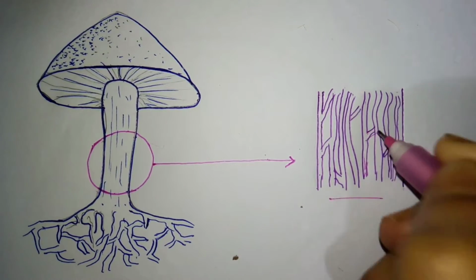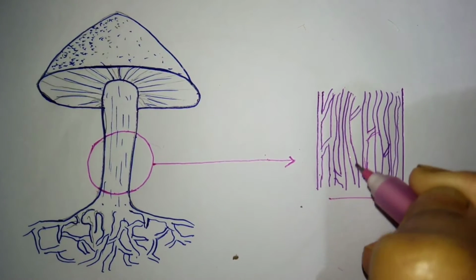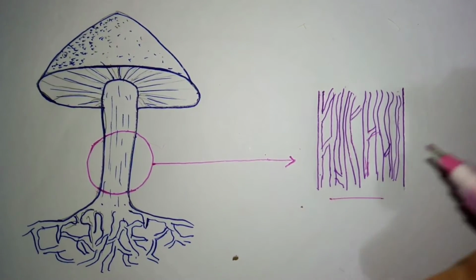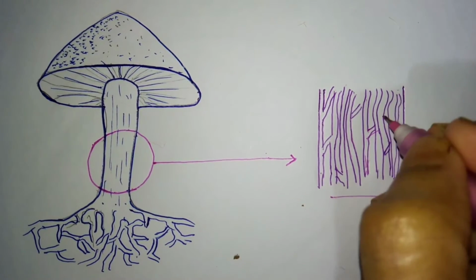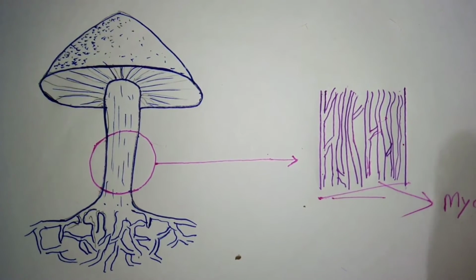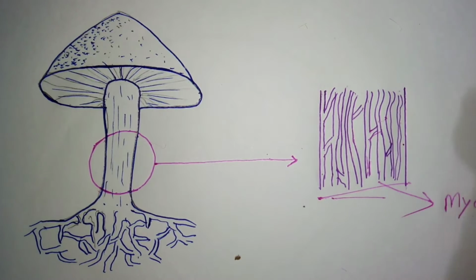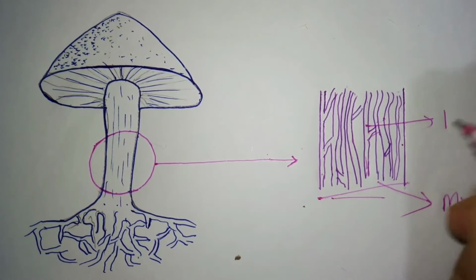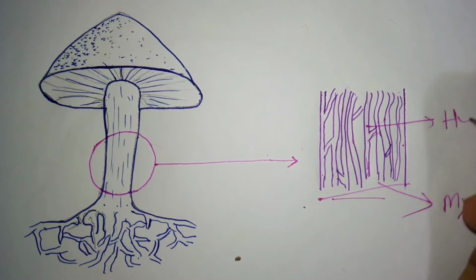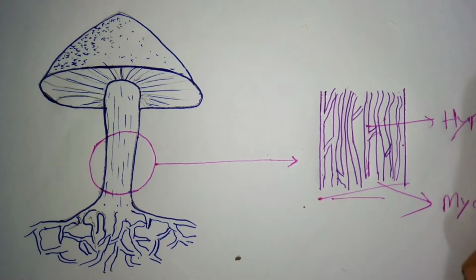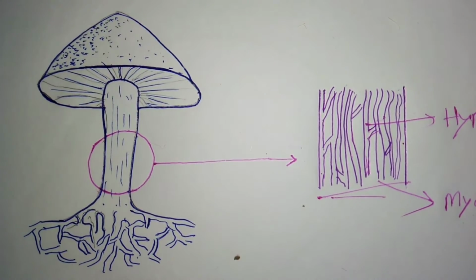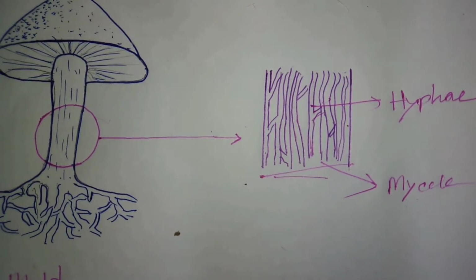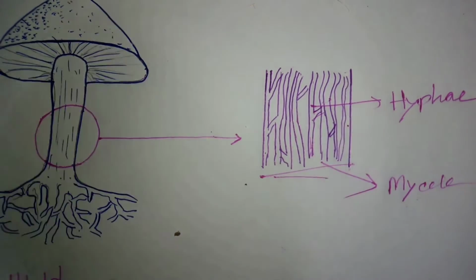Sometimes they are branched and sometimes they are unbranched. And overall, all the hyphae together are called mycelium. The long filaments are called hyphae. Hyphae may again be septate or aseptate.